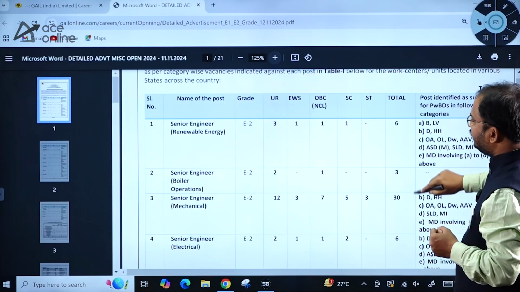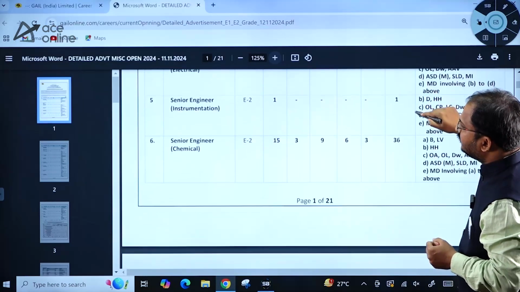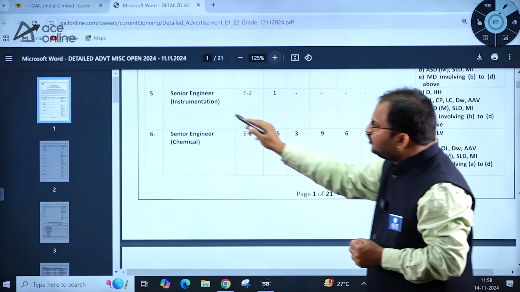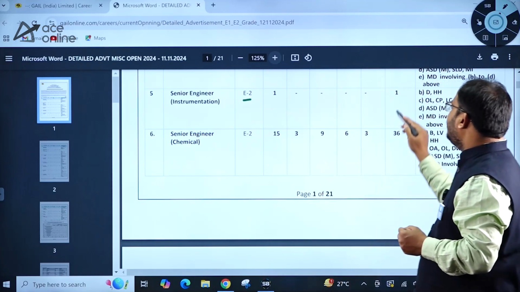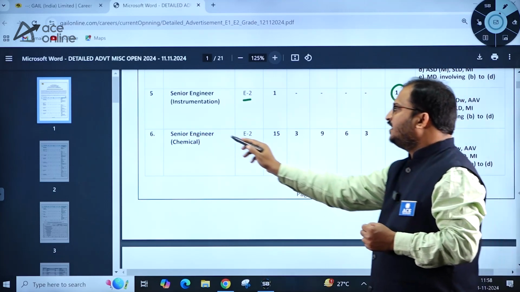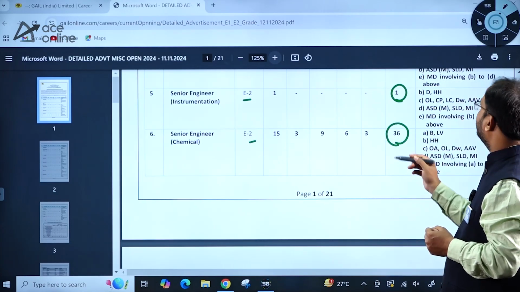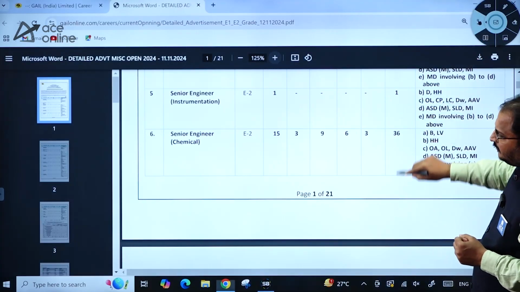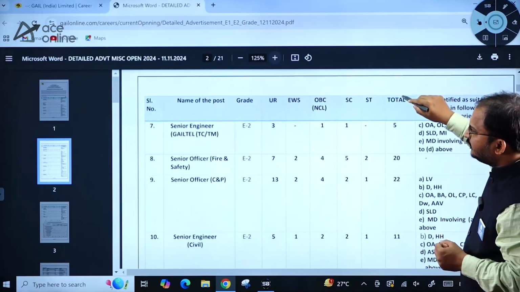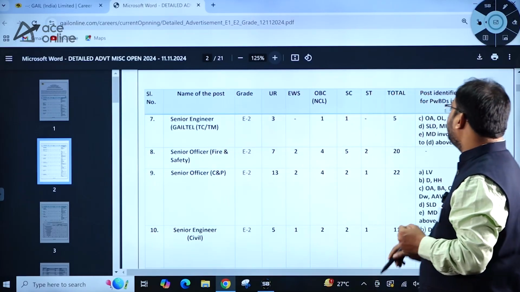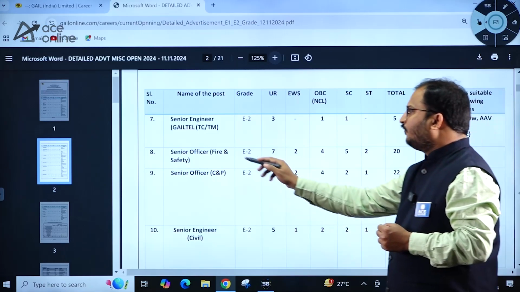Then you can see Senior Engineer Instrumentation, E2 category, number of vacancies is 1. Senior Engineer Chemical, E2 category, number of vacancies is 36. Senior Engineer GAIL TEL TC or TM, the number of vacancies is 5.